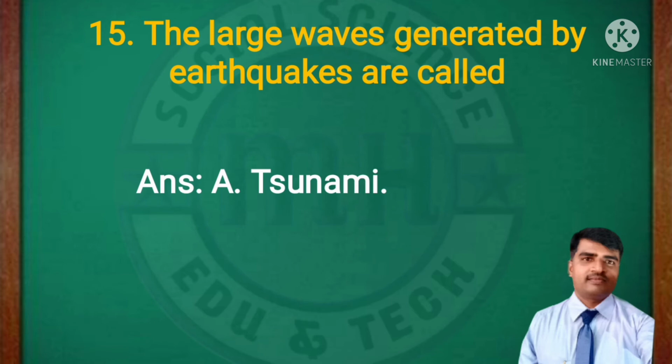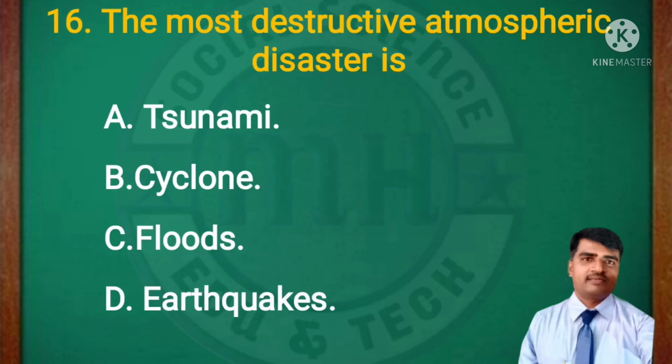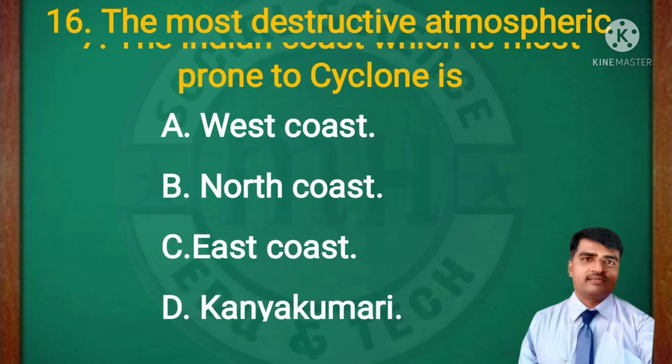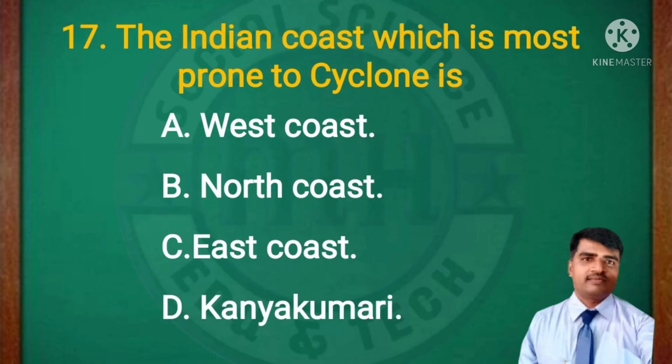These questions are asked in the model paper second. And the 16th question. The most destructive atmospheric disaster is: tsunami, cyclone, floods, earthquakes. Which is the right answer? The right answer is cyclones are the most destructive atmospheric disasters. And the 17th MCQ question.